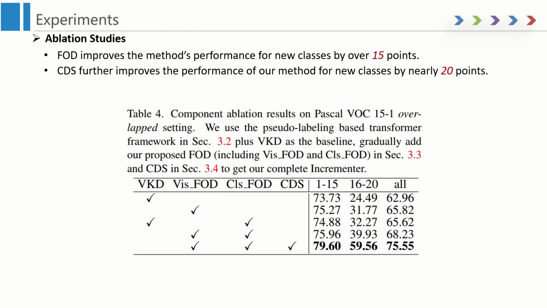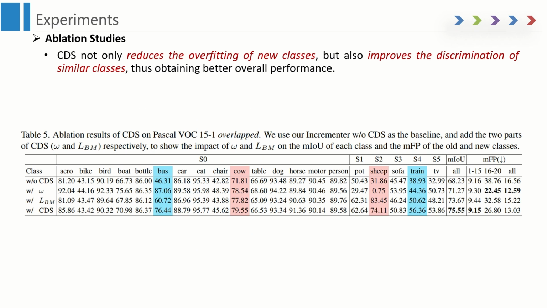To verify the effectiveness of our proposed FOD and CDS, we perform ablation experiments on Pascal VOC. FOD improves the method's performance on new classes by over 15 points, and CDS further improves the performance of our method on new classes by nearly 20 points. In the setting of long step with few new classes, we calculate the proportion of false positives, mFP, in the old and new classes, as shown on the right side of the table. Higher mFP means that the model overfits the new classes.